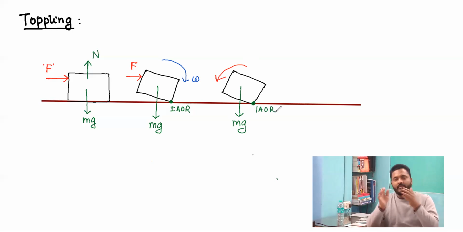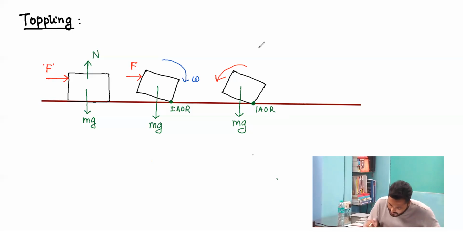So I'm applying a certain force, and if I withdraw the force at this instant, it comes back to its original position. Why? It happens because the weight component is again bringing the block back to its position.